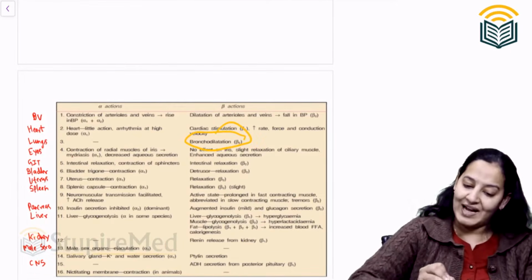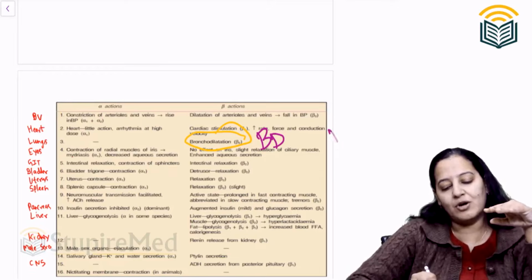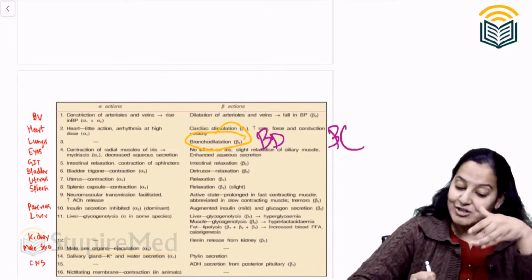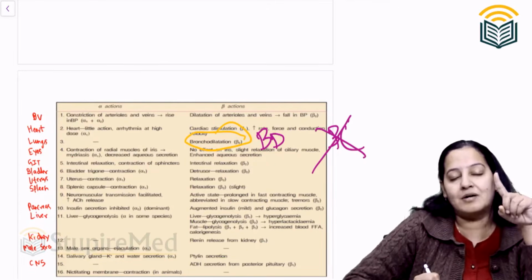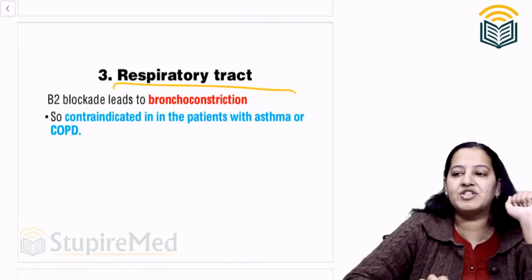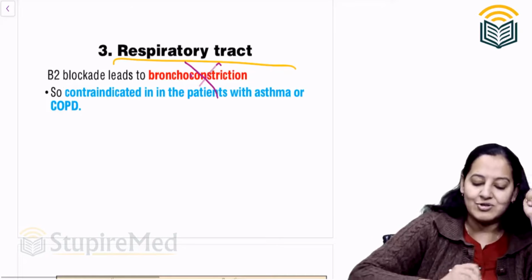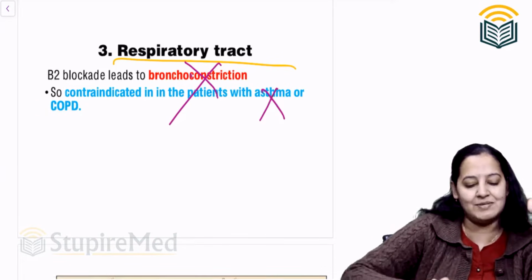Coming to the respiratory tract, what was beta agonist doing? It was causing bronchodilation. So they will do the opposite. They will cause bronchoconstriction. They are contraindicated in asthma. Don't give beta blocker to any patient of asthma. An attack will be precipitated. Correct or not? So they cause bronchoconstriction. They are contraindicated in patients with asthma.